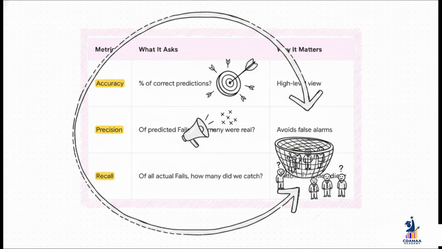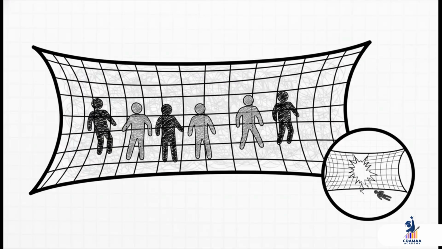But maybe even more important is recall. Recall asks, of all the students who truly did fail, how many did our model successfully catch? And this is absolutely crucial. In a student support context like this, recall is almost always the most important number. Why? Well, think about it. The cost of missing a student who genuinely needs help is far, far greater than the cost of offering a little extra support to a student who might have been fine on their own. We'd much rather catch every single person who might be struggling.